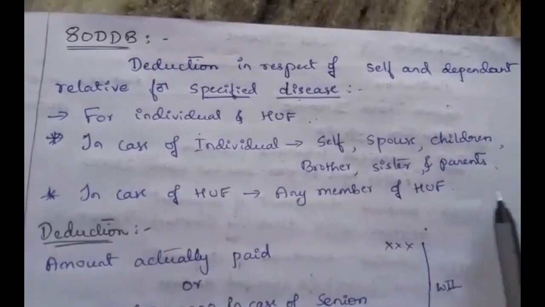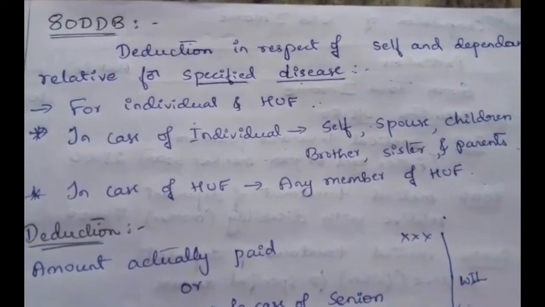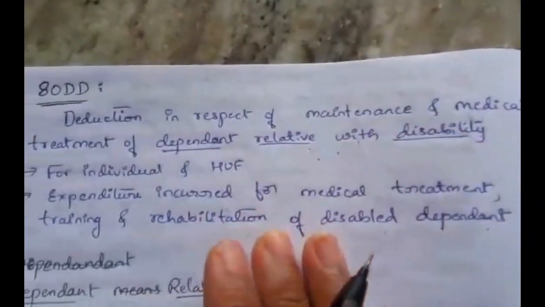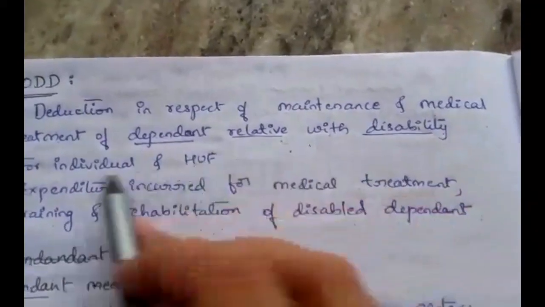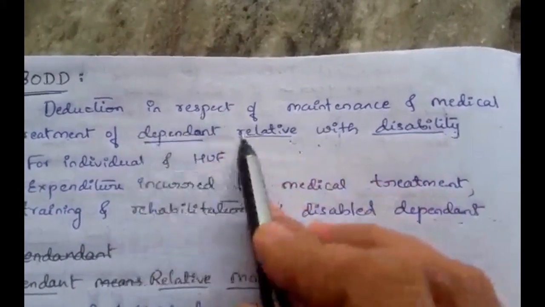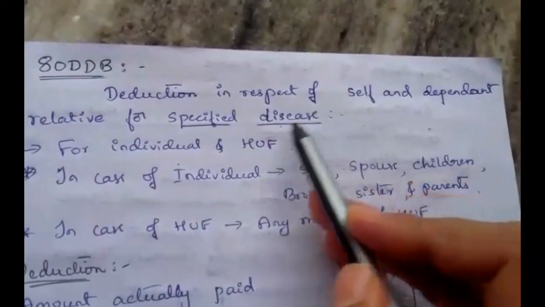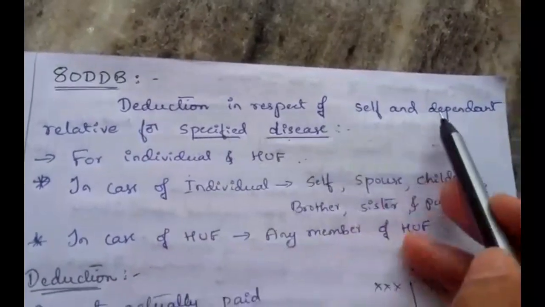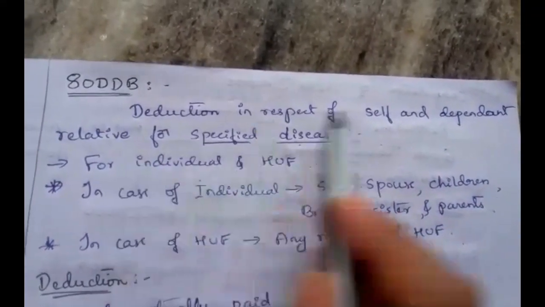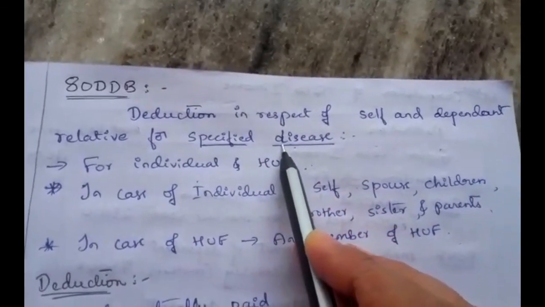In case of HUF, any member of HUF. So 80D deduction is relating to medical insurance premium. 80DD is relating to maintenance and medical treatment of dependent relative with disability. 80DDB is relating to medical treatment for the dependent self and dependent relative, that is for the specified disease.